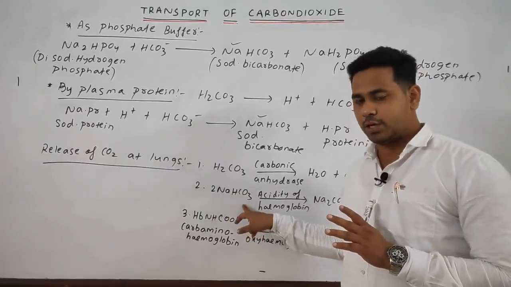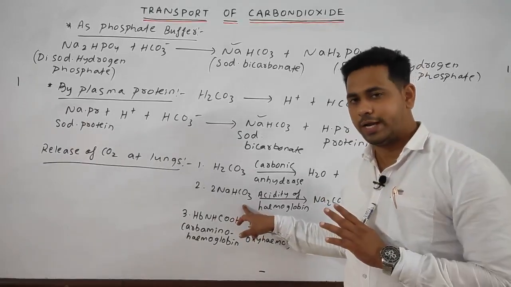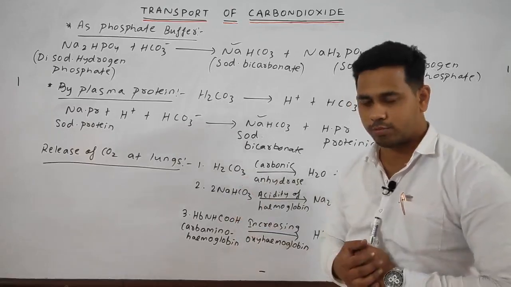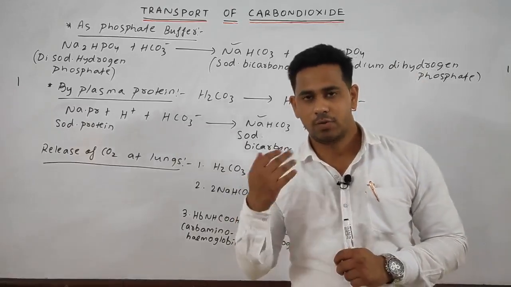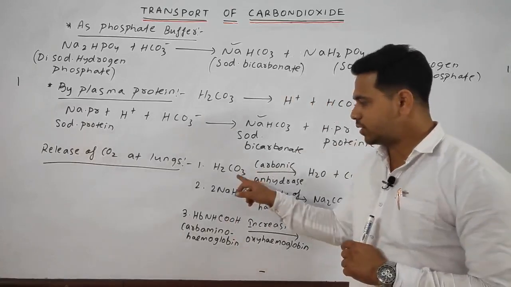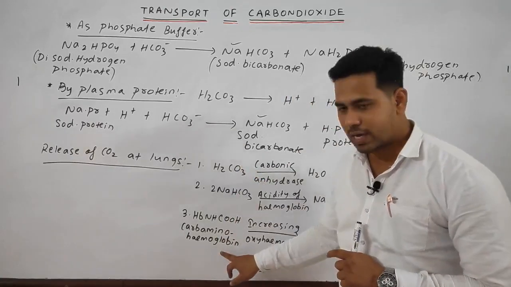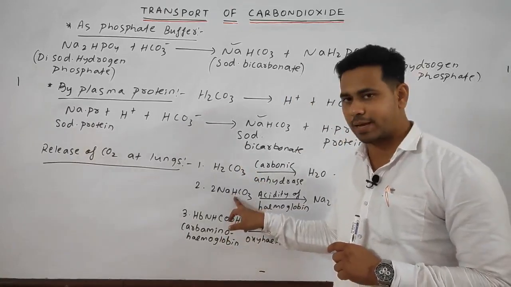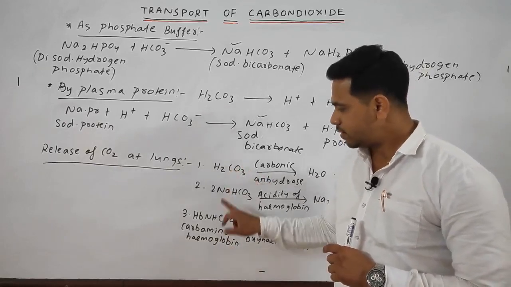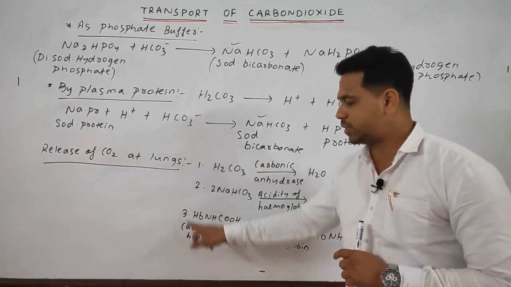The bicarbonate form is around 85%. So, 5, 10, 85 means total 100%.